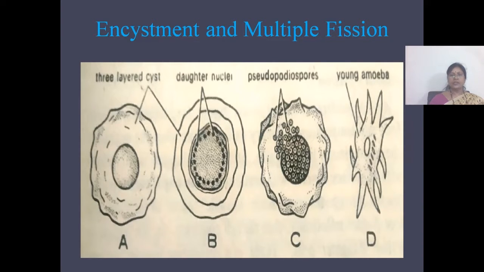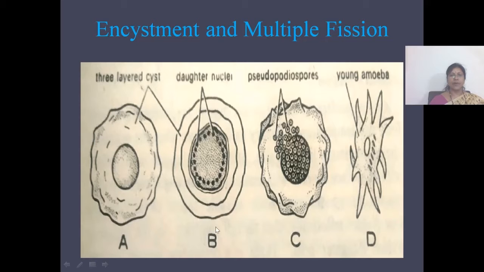Here in this image we can see the encystment and multiple fission which is occurring in amoeba. This will occur mostly during unfavorable conditions. First, the amoeba will surround itself.